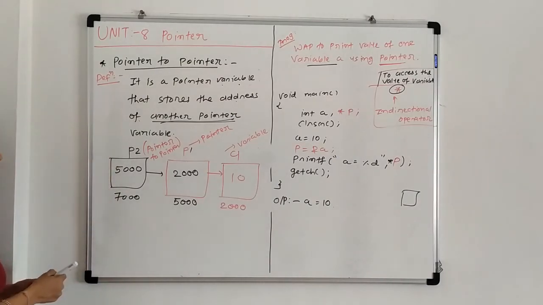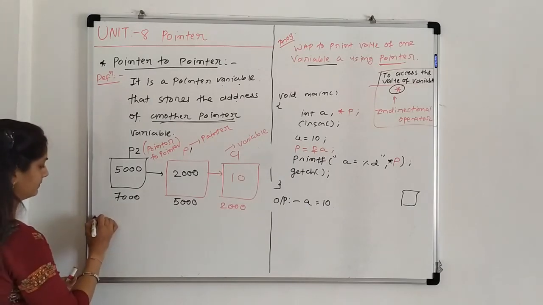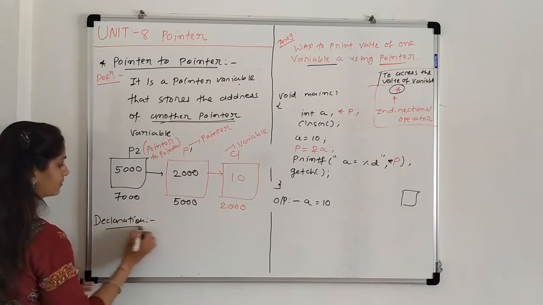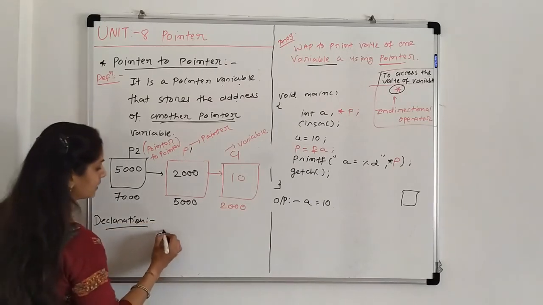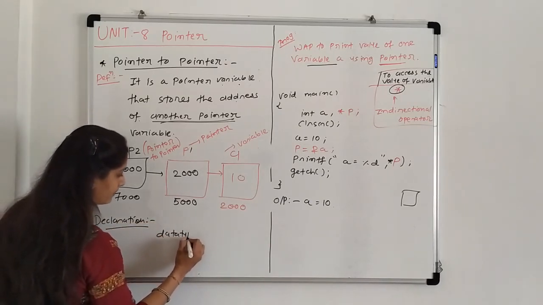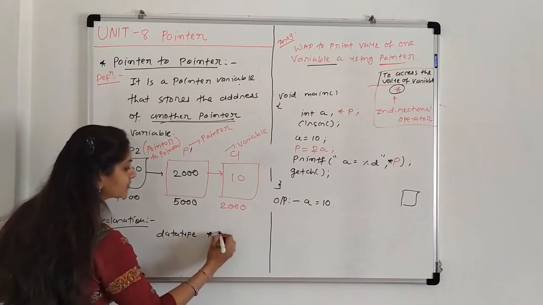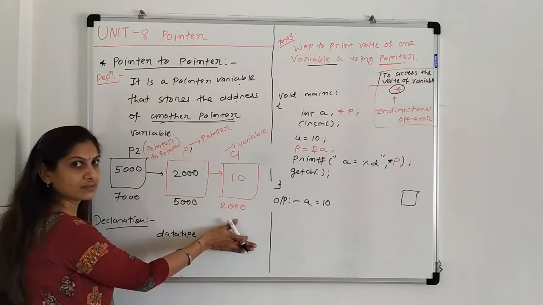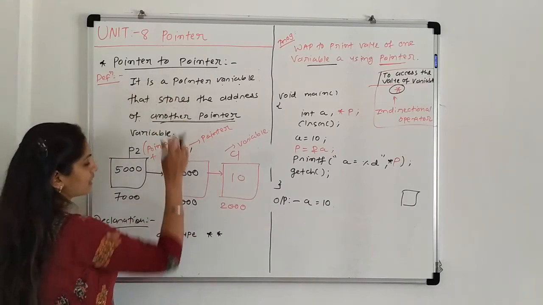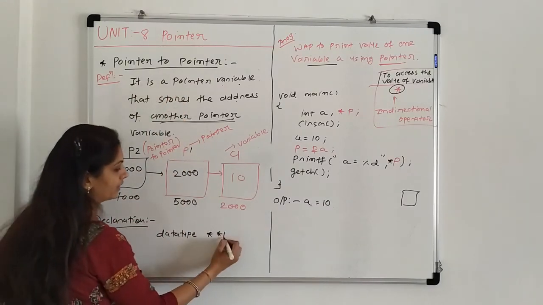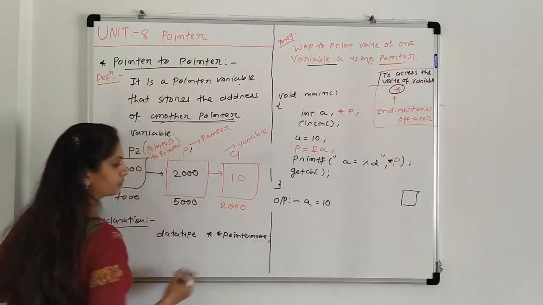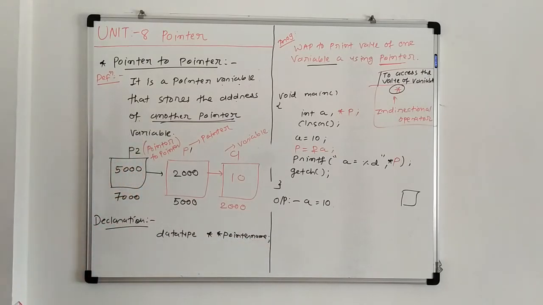Now how are we writing a program for a pointer to pointer? For that the declaration is what? Syntax is what? First we have to write the data type, then double star. If we are writing simple star and pointer name, then it is pointer. Now double star indicates pointer to pointer and then pointer name. This is the syntax for pointer to pointer.